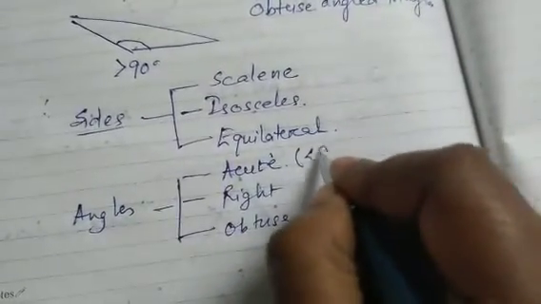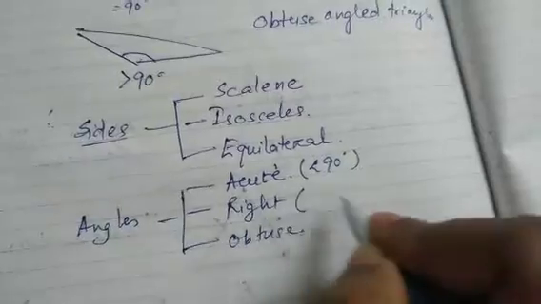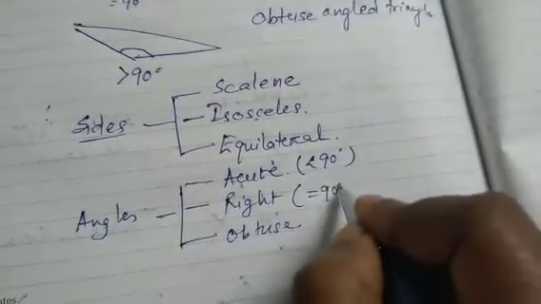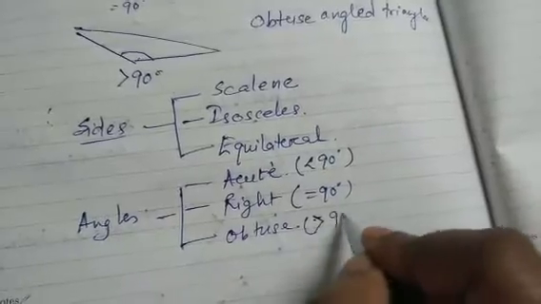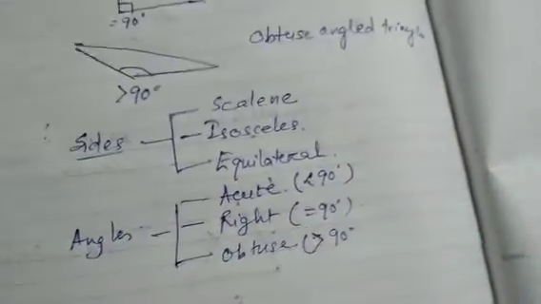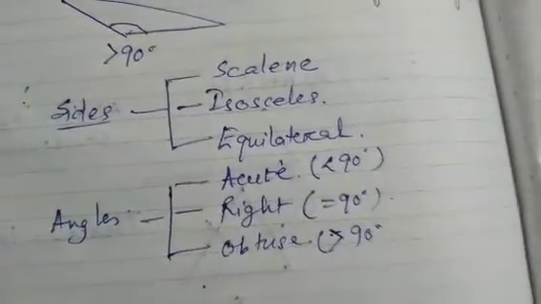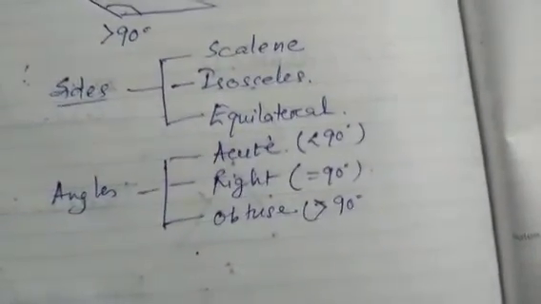Here all are less than 90 degrees. Here one is equal to 90 degrees, and here one is greater than 90 degrees. Now only one angle can be 90 degrees, because the sum of all the angles of a triangle is 180 degrees. We should remember this.